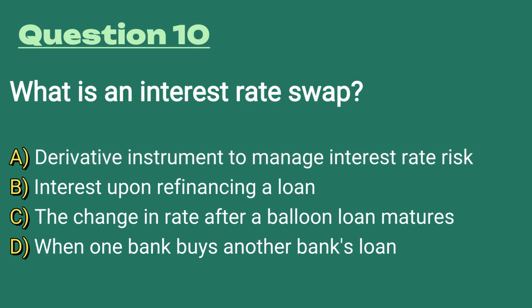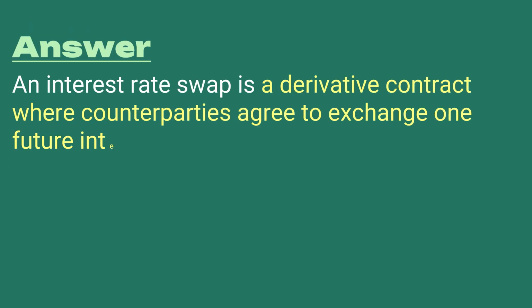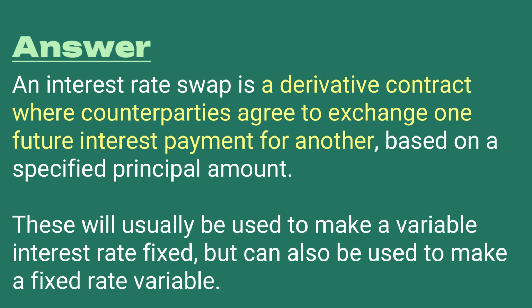An interest rate swap is a derivative contract where counterparties agree to exchange one future interest payment for another based on a specific principal amount. A lot of times with the interest rate swap, you're trying to take a variable rate and make it fixed, or you're trying to go the other way. You think interest rates are going to go down. You want to take your fixed rate and make it variable. That's what you use interest rate swaps to manage your interest rate risk.